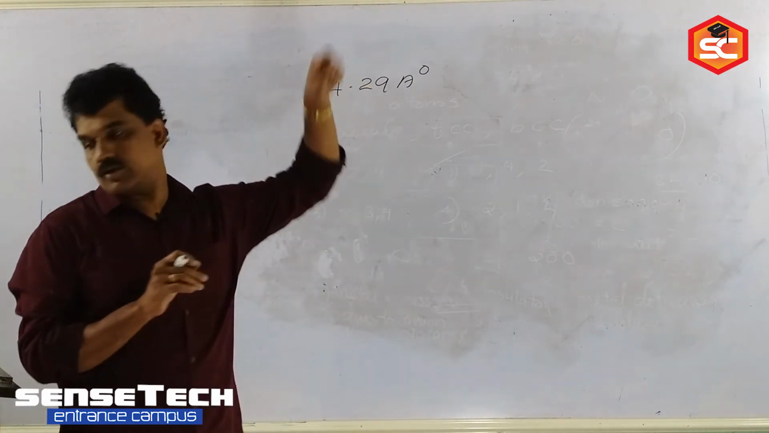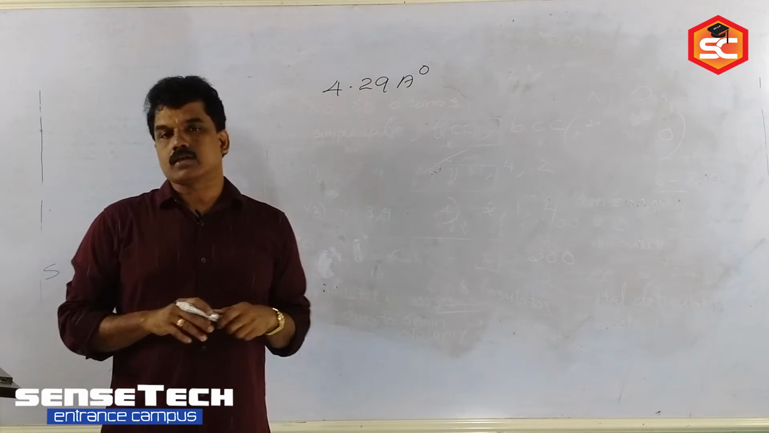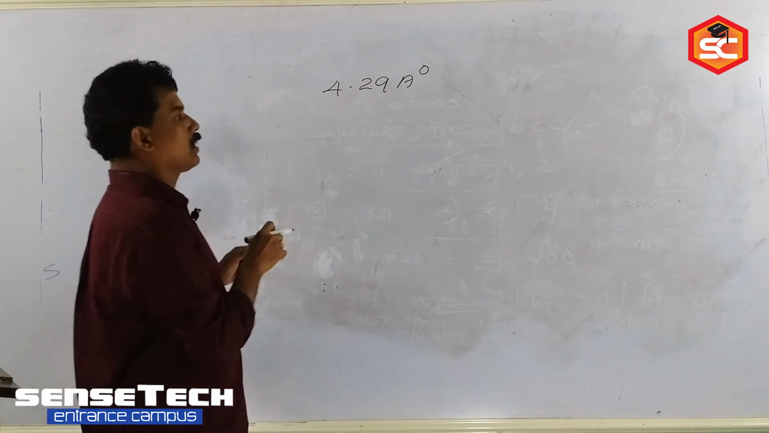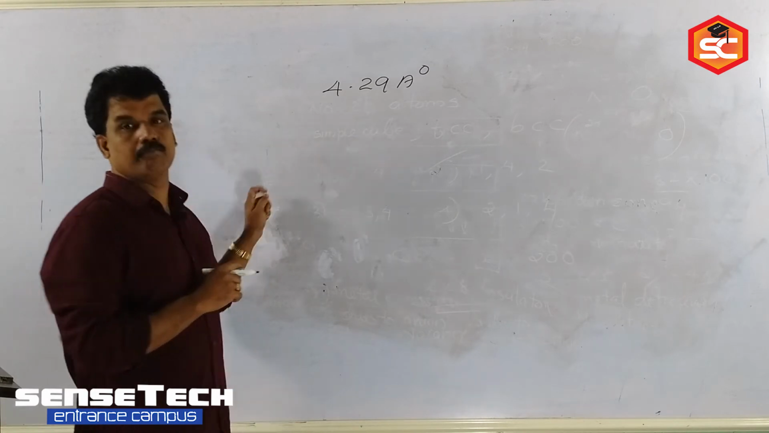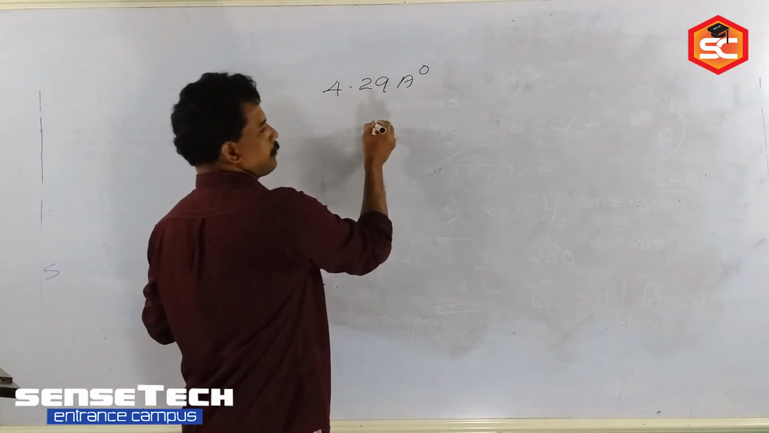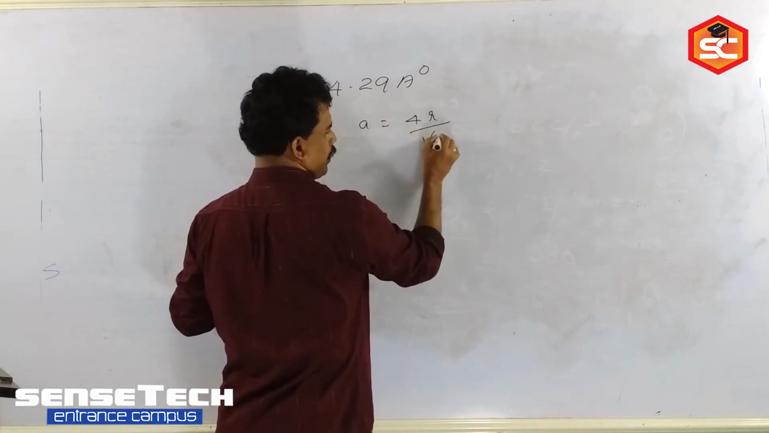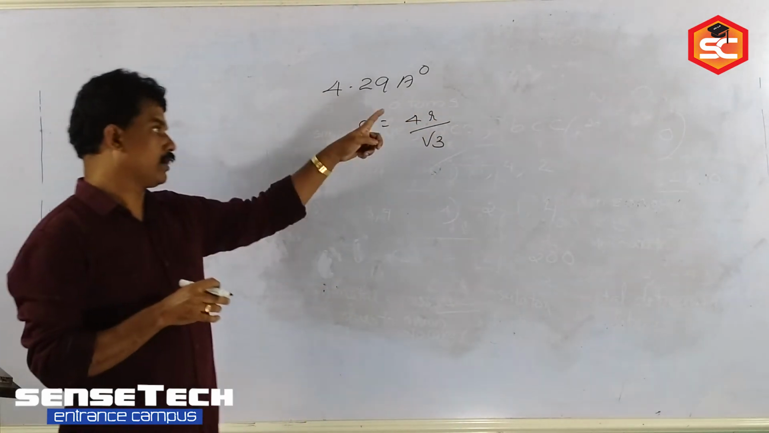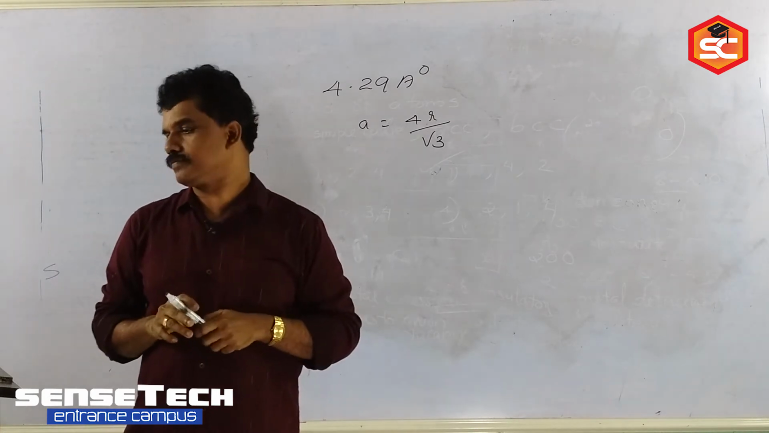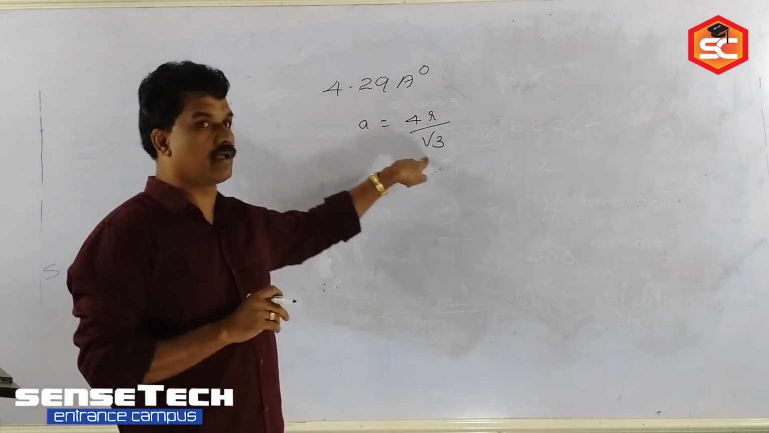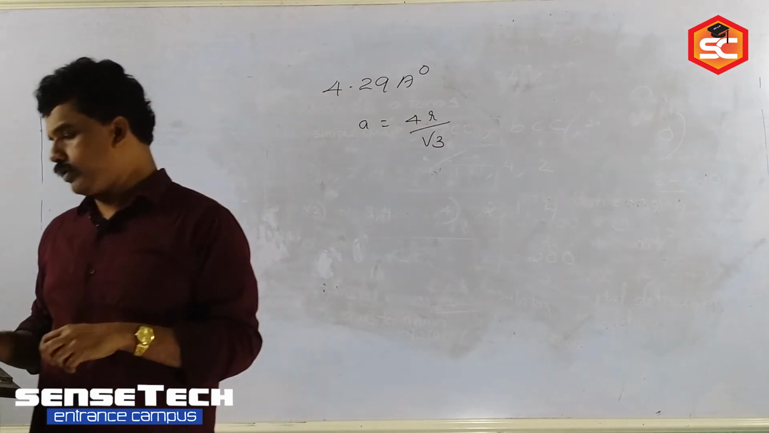Okay, edge length is given. Sodium metal crystallizes in what arrangement? Body-centered cubic arrangement. So what is the relation between A and R in BCC? A is equal to 4R by root 3. So by using this equation you can find out R, radius of the unit cell. What is the value of root 3? Yes, 1.73.